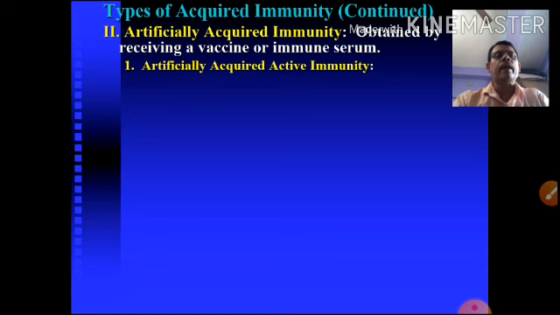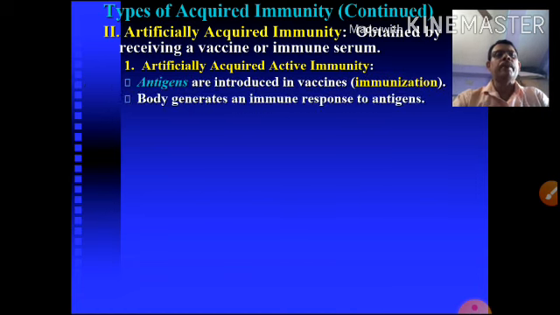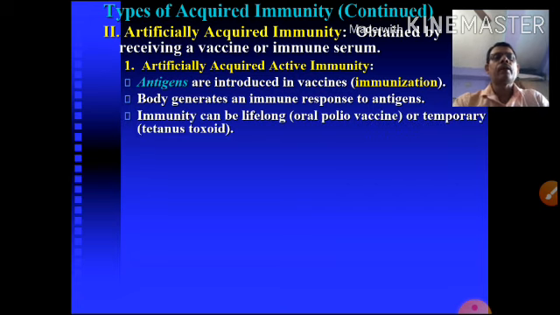And artificially acquired active immunity. Antigens are introduced through the vaccine. By the immunization, the body generates an immune response to the antigen. Immunity can be lifelong, as with the oral polio vaccine: if the oral polio vaccine is taken, the person is immunized for life. It is temporary with the tetanus toxoid.